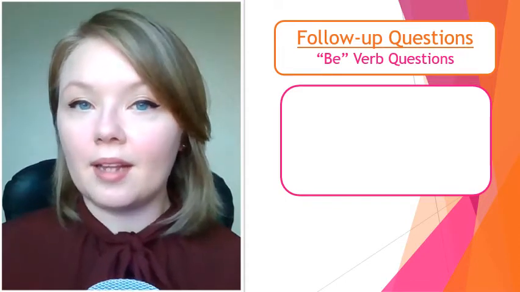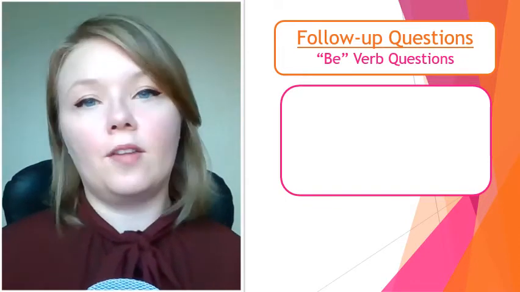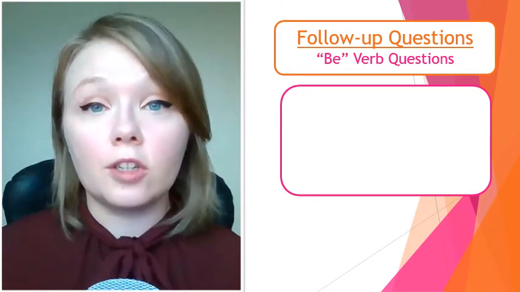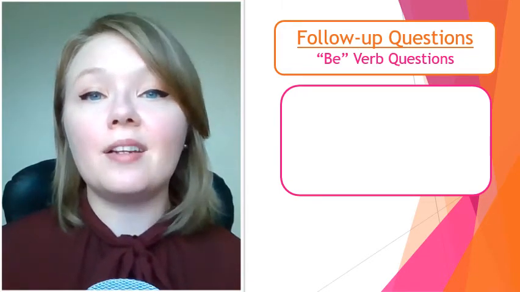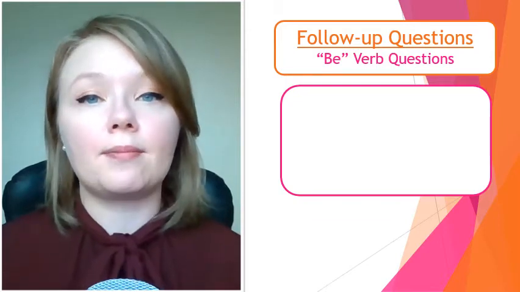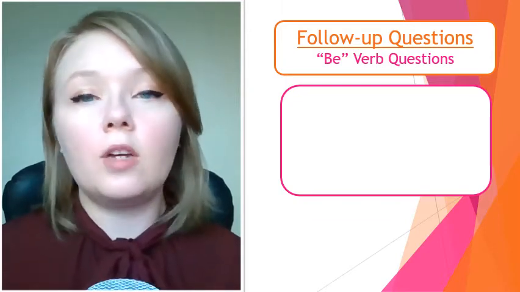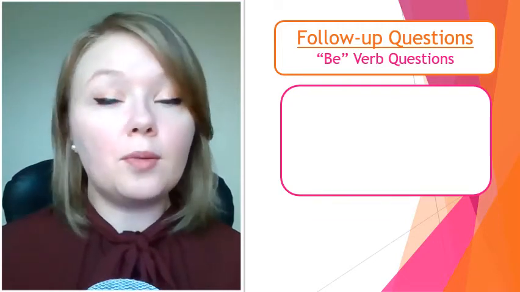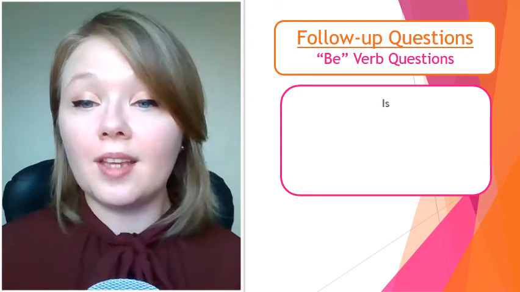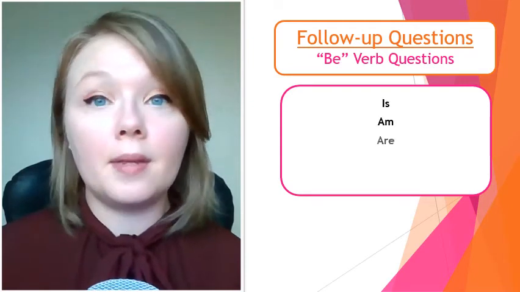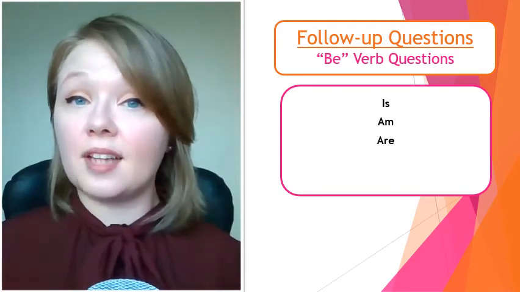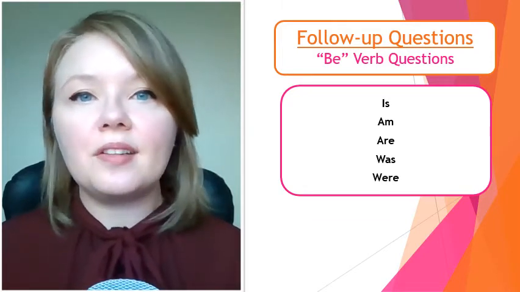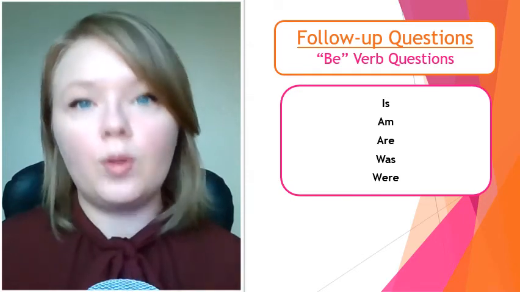Let's begin by looking at some different kinds of follow-up questions we can ask. So, like we just learned, follow-up questions can begin with different kinds of words. First, let's look at follow-up questions that begin with the be verb. So these would be questions that begin with is, am, are, and then past tense, was, and were. We can ask follow-up questions that begin with these words.